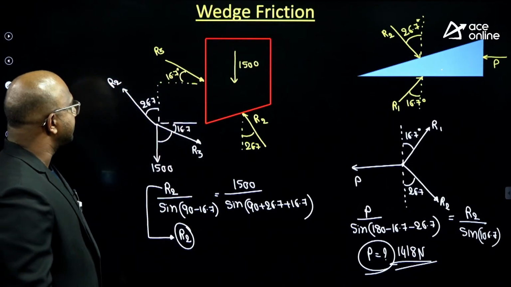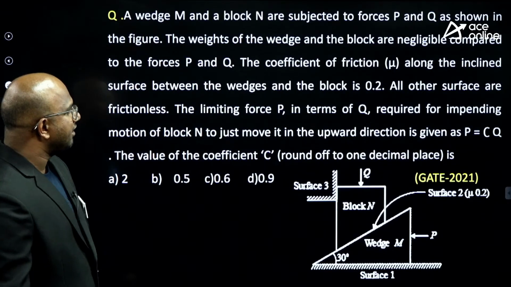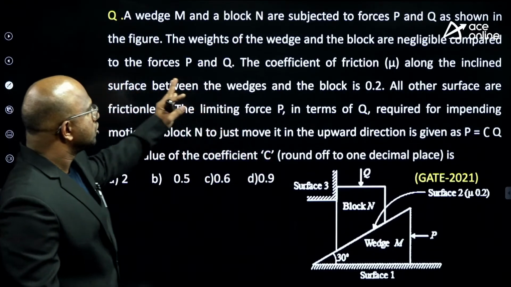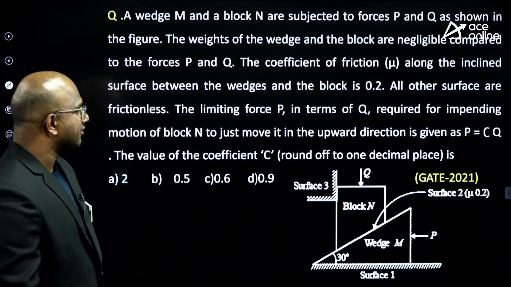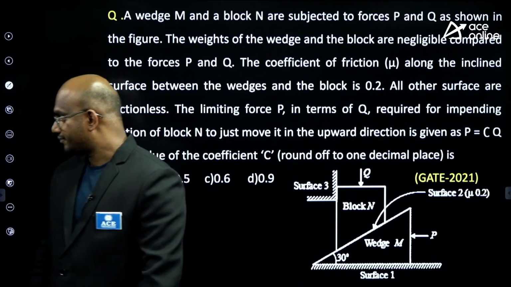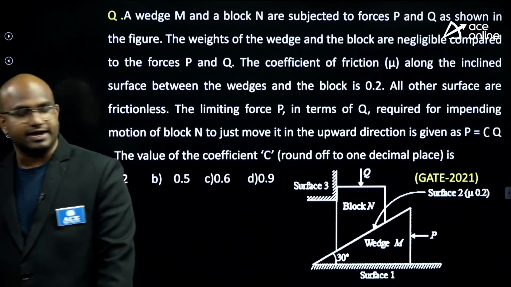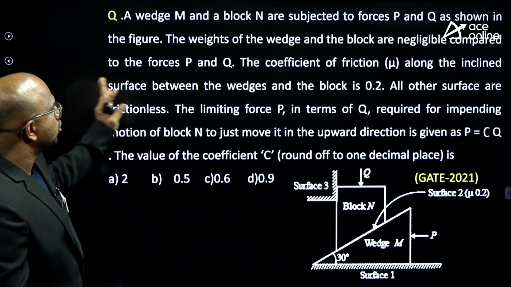Now observe carefully, sir. Now we'll end this session by solving a question given recently in the GATE exam. GATE 2021, they gave this question, guys. We'll check it. Please go through the content.